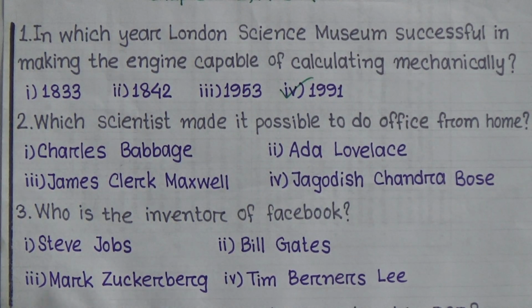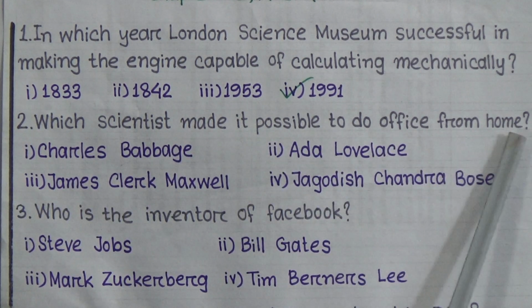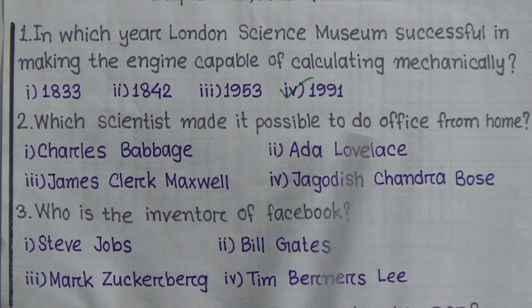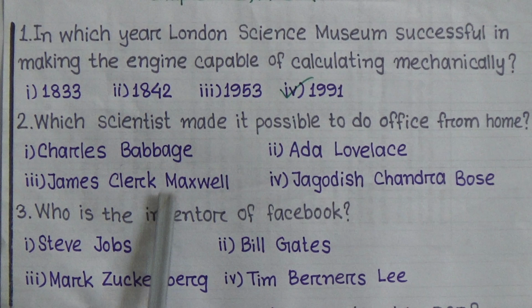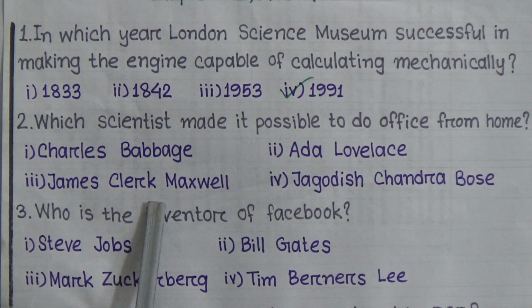Question number 2. Which scientist made it possible to do office from home? Given options are Charles Babbage, Ada Lovelace, James Clerk Maxwell, Jagdish Chandra Bose. The correct answer is James Clerk Maxwell. It will be option 3.